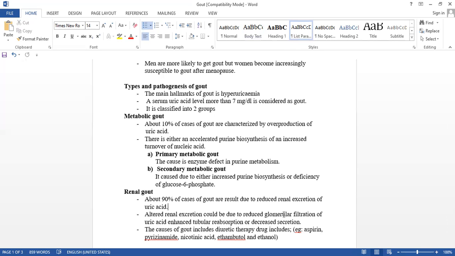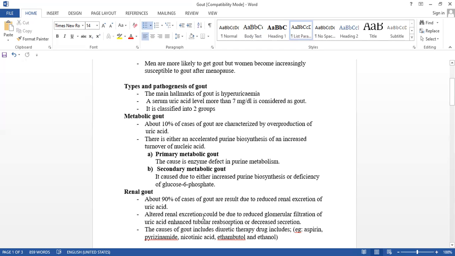Any one of these mechanisms of renal or kidney function, if it is hampered, then there may be chances of reduced renal excretion of the uric acid.